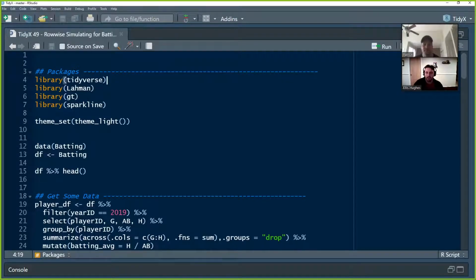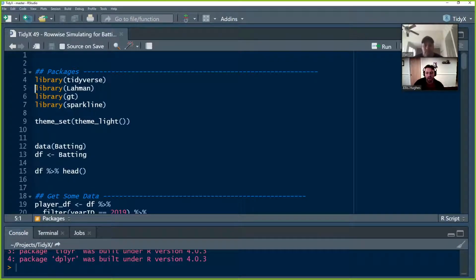Yeah, sounds good. All right, so first we load in our libraries. We've got library tidyverse for all our data manipulation needs and plotting needs. This week, rather than going to scrape the data, there's a really handy package called Lahman. I actually know one of the authors that's contributed to that. Lahman takes all the tables that exist in a database from Sean Lahman, who curates all the Major League Baseball data, and these folks do an awesome job of taking that data and turning it into R data tables.